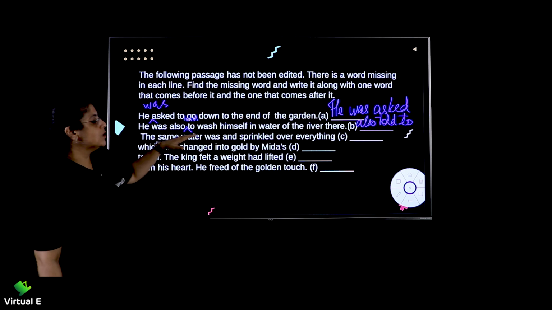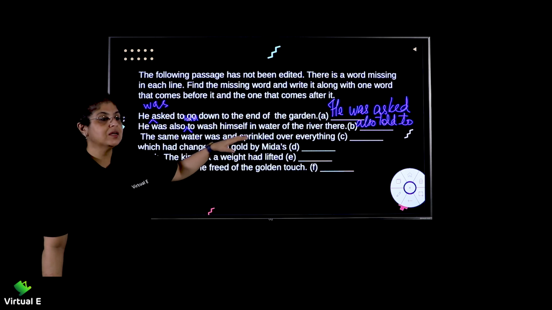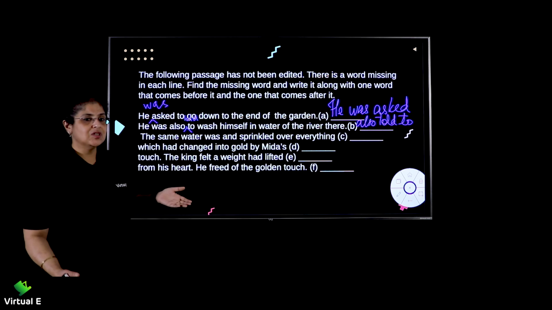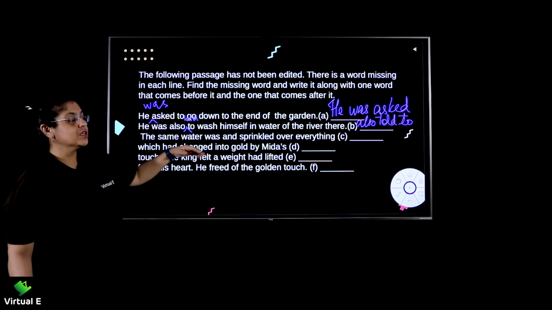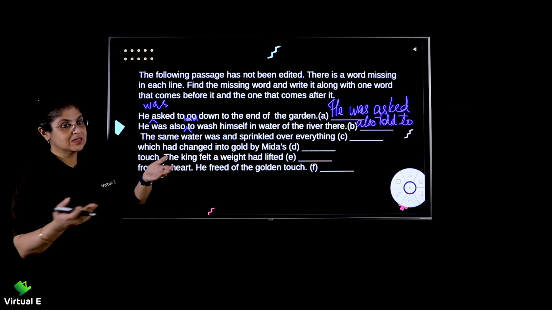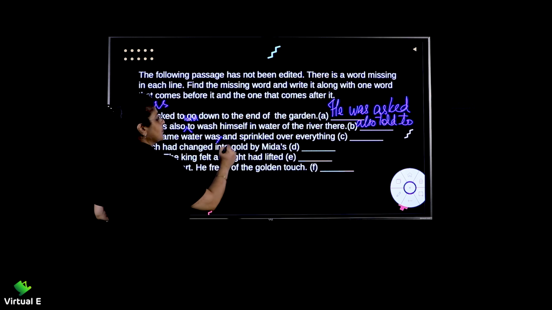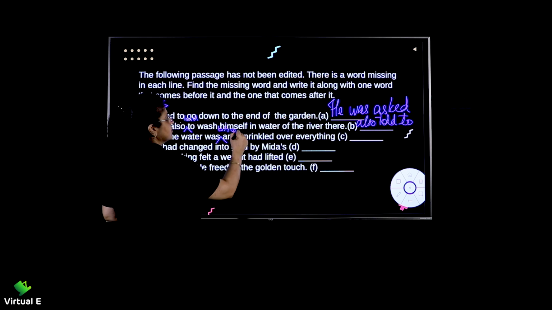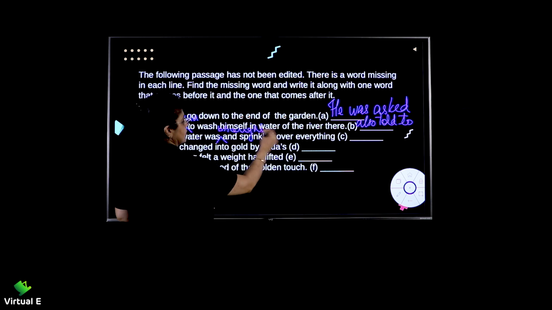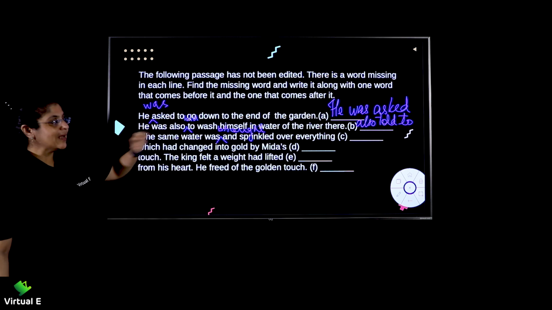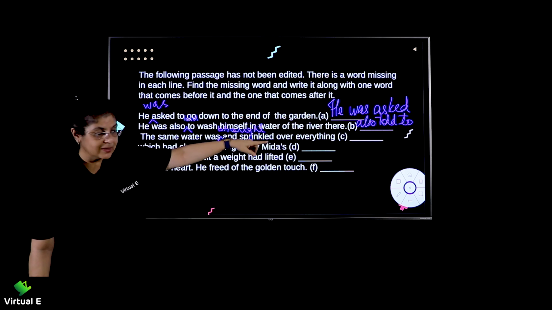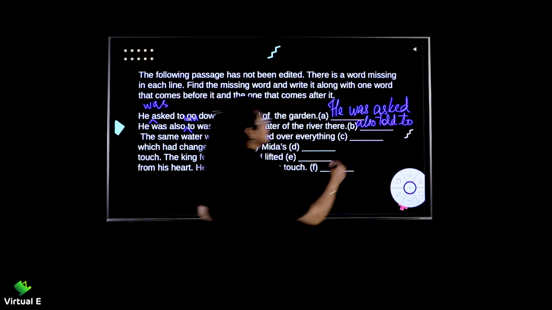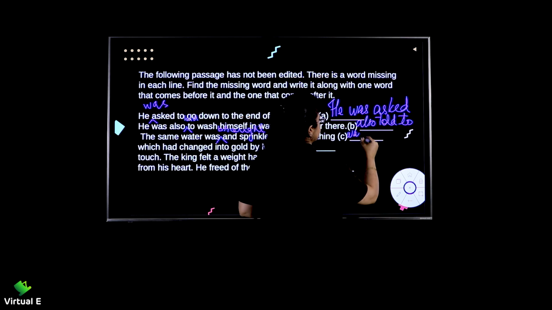The same water was and sprinkled over everything. We remember the story, the Midas, the golden touch, right? So this is from there. So the same water was brought and sprinkled over everything. So what will you write there? Was brought and. In that blank you will write was brought and.